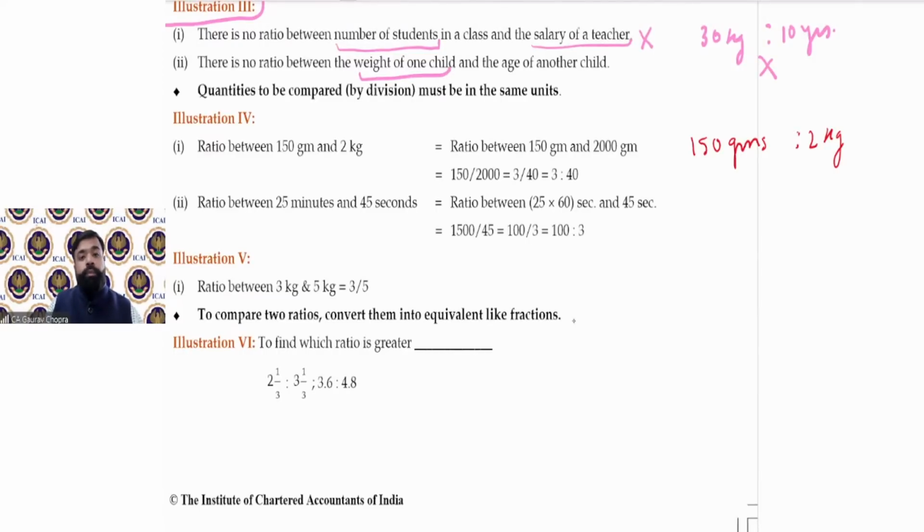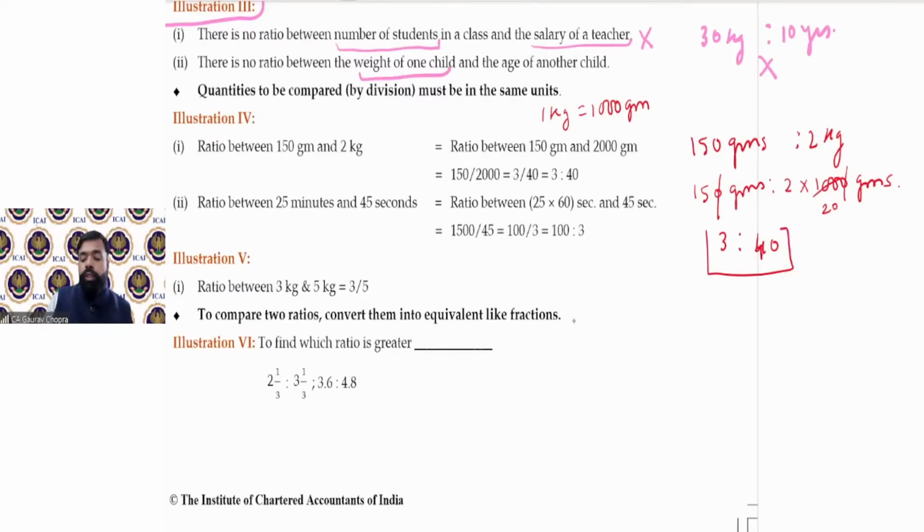We can convert kilogram into grams. As we know, 1 kilogram is 1000 grams. So let's convert 150 grams ratio 2 multiplied by 1000. Now both the units are converted into grams. Now let us cancel them and simplify. 0 is cancelled with 0. Now we can cancel with the help of 5. So 3 is left here and there you can say 20. Yes, so 2 multiplied by 20 becomes 40.